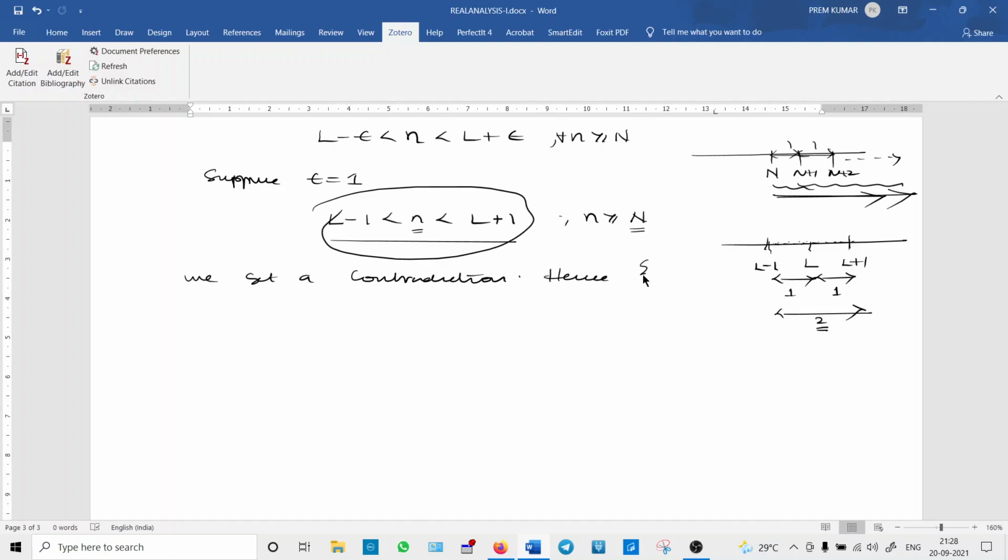Hence, the sequence Sn has no limit. Here the sequence Sn is nothing but n. It has no limit.